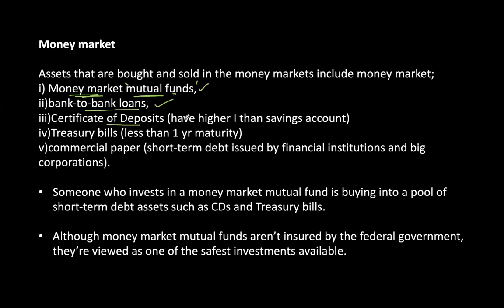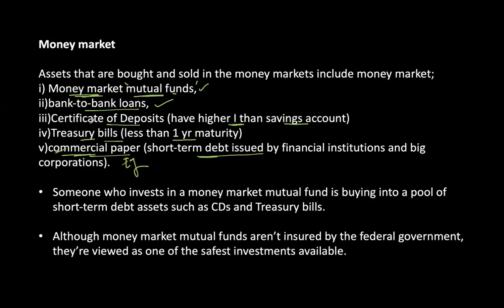Then certificates of deposit. Again, they have a higher interest rate than the savings account, and that's why people prefer investing in certificates of deposit. Then treasury bills, as I've just explained, have a maturity of 1 year, so they are a part of the money market. Then commercial paper, a very important example. These are also short-term debt issued by financial institutions and big corporations. Like we have government securities issued by the government, we have commercial papers issued by big corporates to raise finances, or to raise debt in the market, specifically for the short term.